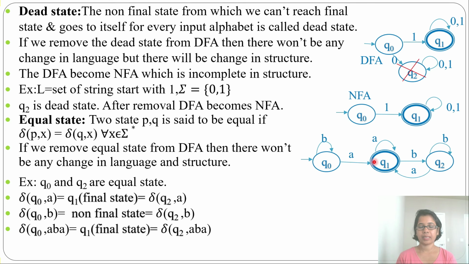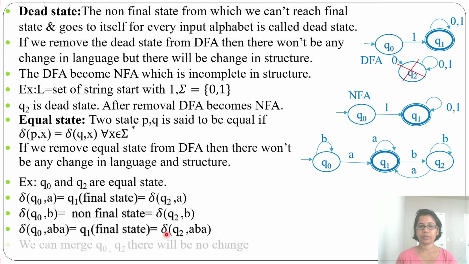So that is a final state. Then delta of (Q2, ABA): from Q2 by A it will go to Q1, from Q1 by B it will go to Q2, then from Q2 by A it will go to Q1. So Q1 is a final state. So by ABA they are going to the same state. Now you can see Q0 and Q2 are both equal states.